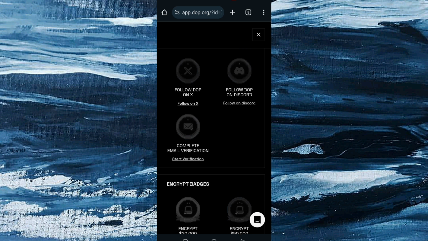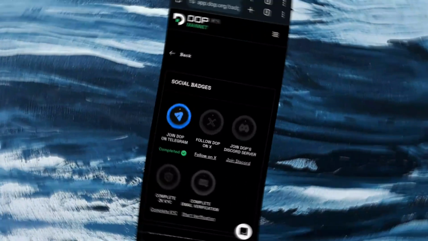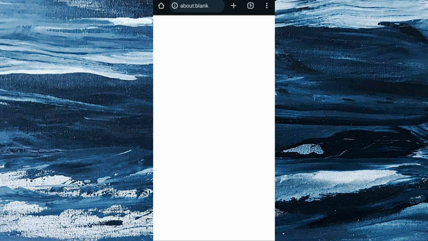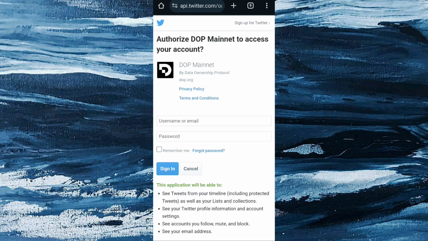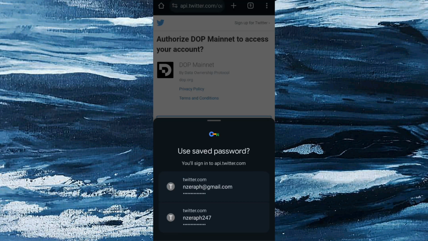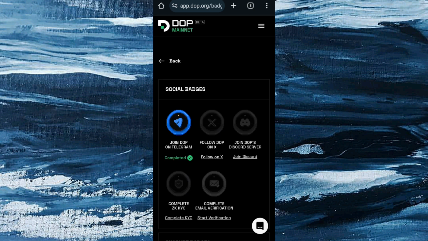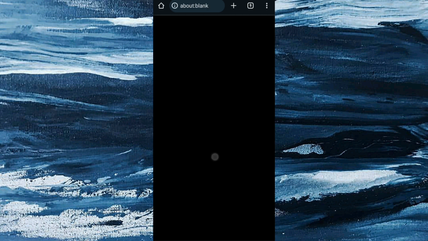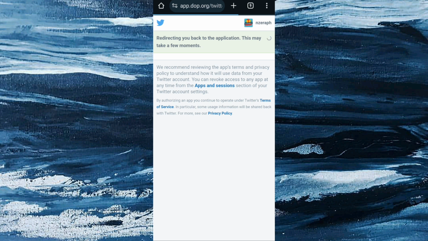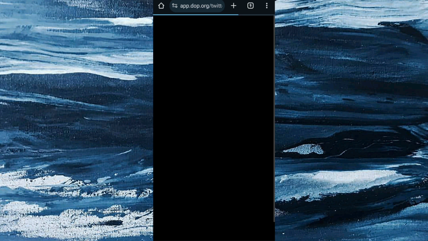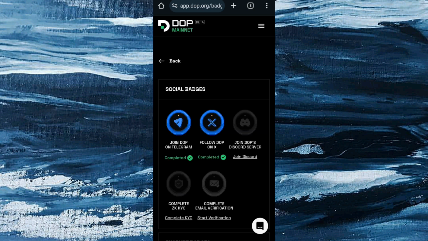Okay, this is follow DOP on X. So I'm going to click on this follow on X right now. Follow it the way I'm sharing with you. Make sure that your network is stable. I'm going to enter my password and my email. Let me log in. So you can see that I have already verified on X. You can see it here.